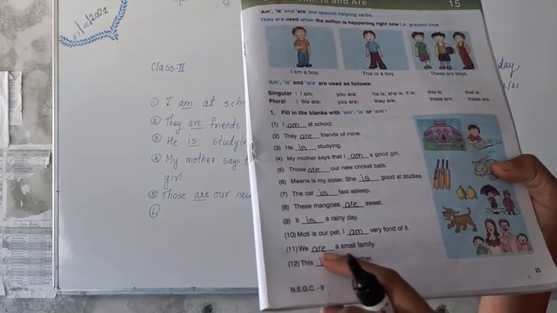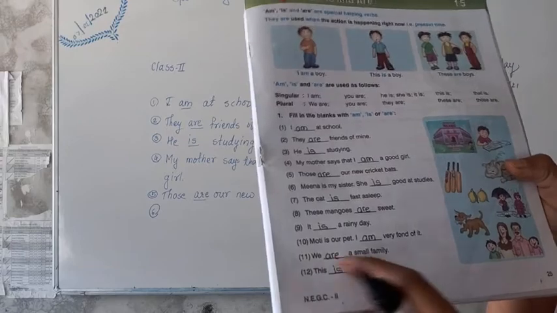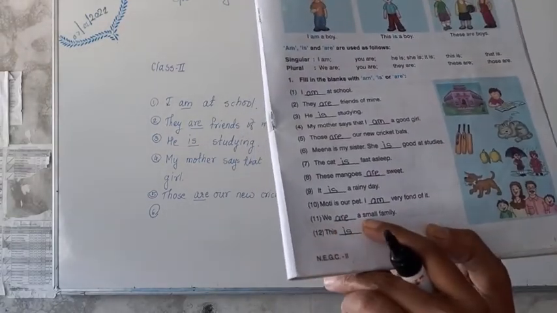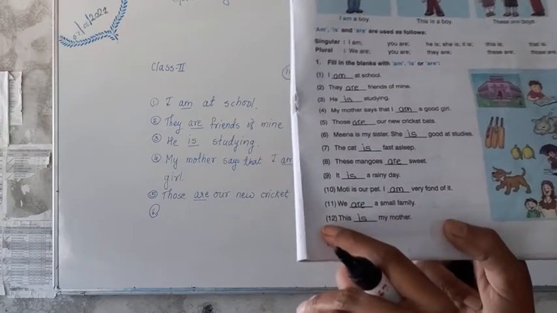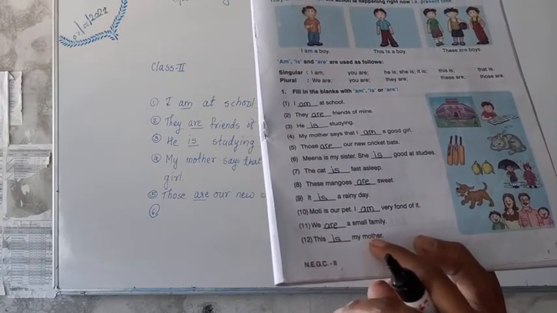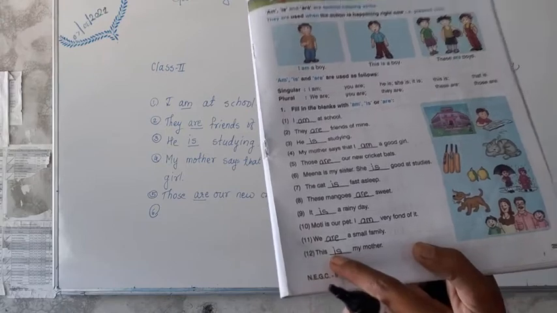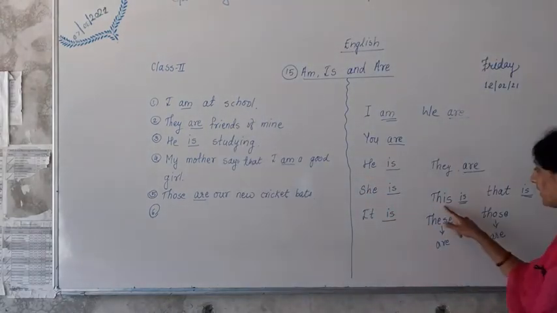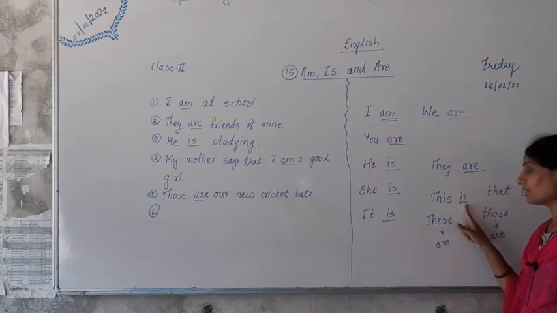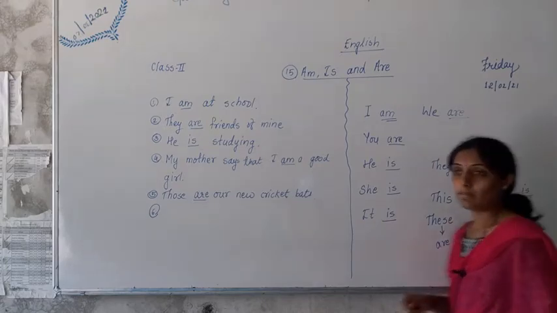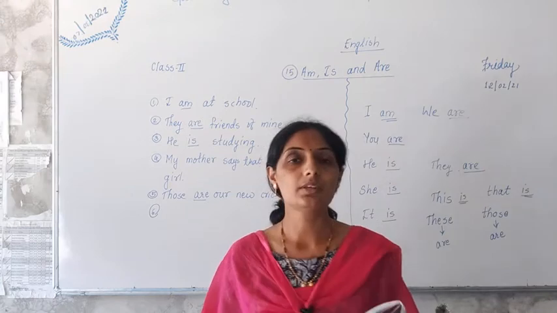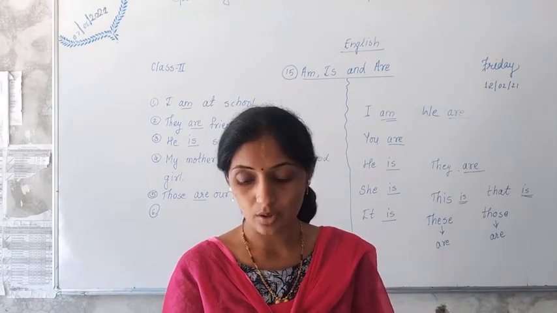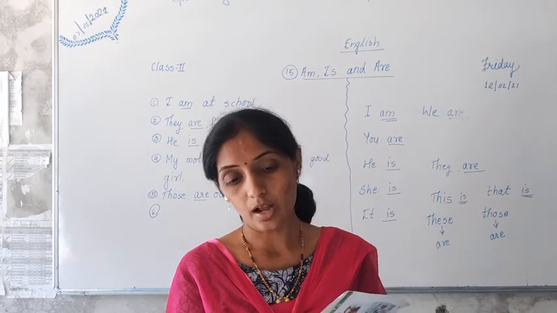Eleventh one, we dash a small family. We are. We are a small family. And twelfth one, this dash my mother. This is. When we talk about one mother, one thing, is will come. So this is my mother. Have you understood? In this way we have completed 12 fill in the blanks. You have to write all these answers in your English grammar book.